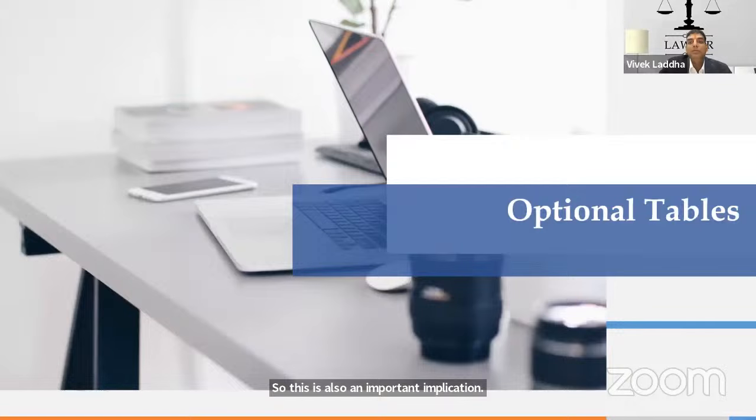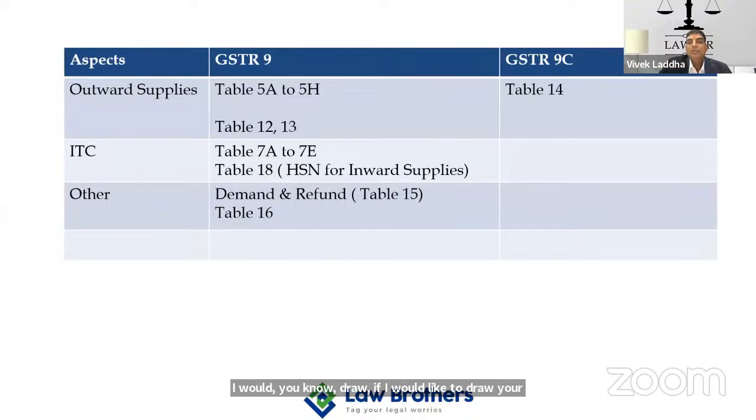Now I would like to draw your attention to the optional table, which is always discussed. Firstly, let me tell you that there is no change as such so far as optional and mandatory tables are concerned. Please take care that GSTR 9 and 9C is compulsory based on the aggregate turnover of the registered person. Very first point.